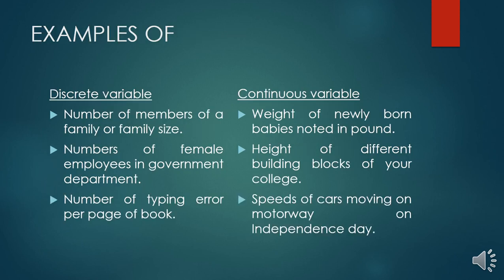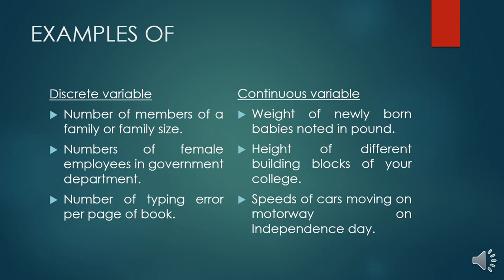Now we are discussing the examples of both variables. What are the examples of a discrete variable and what are the examples of a continuous variable? The examples of discrete variables are the number of members of a family or family size. Second is the number of female employees in a government department. And third is the number of typing errors per page of a book.